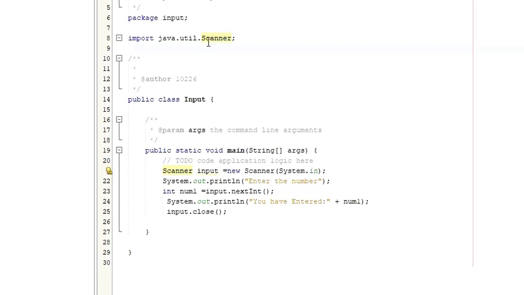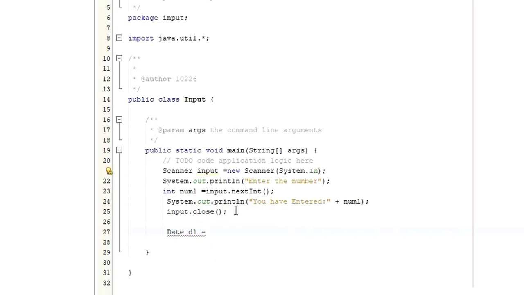Instead of specifying a single class, you can use a star here. When you use star, whatever belongs to util, which means utility, will all be imported.